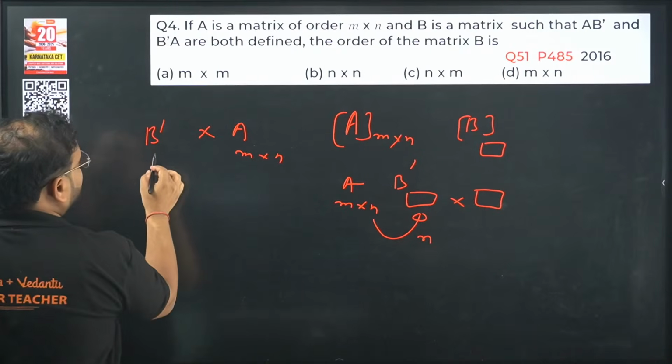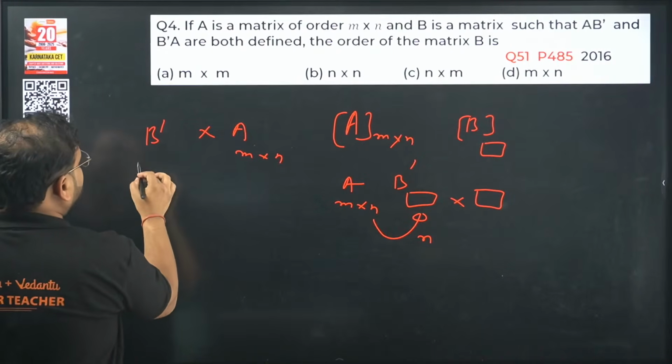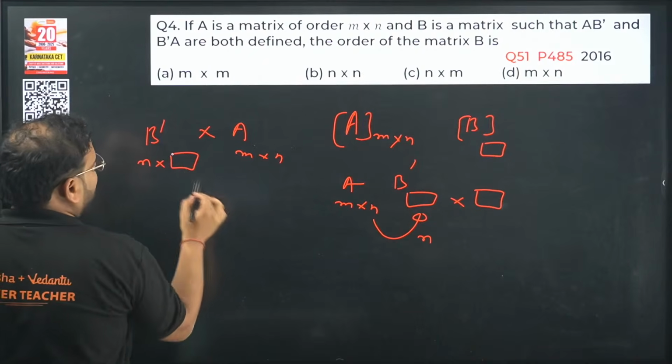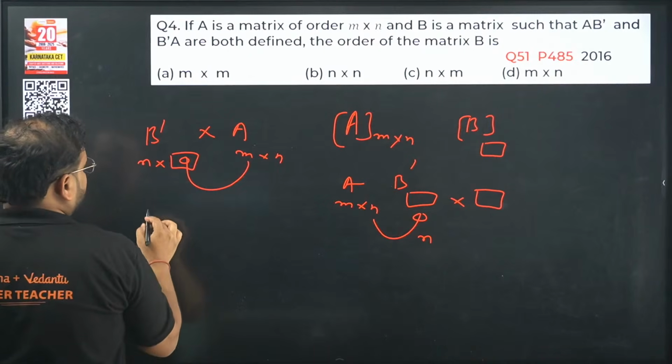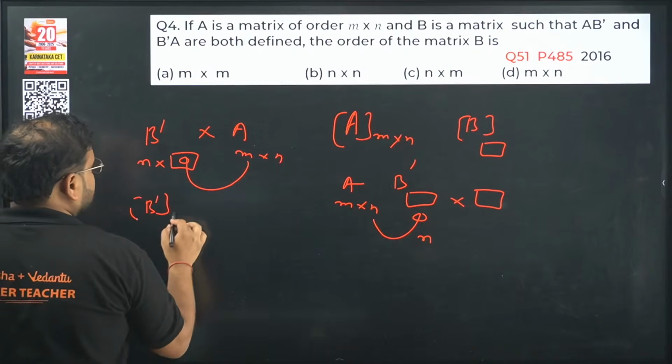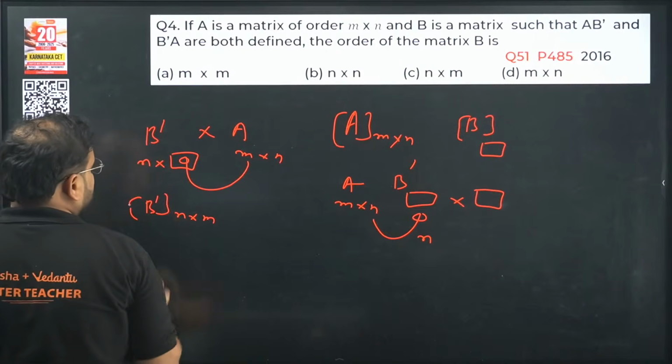So what do we have over here for B dash? We have the first one defined as n, and this is the blank. This has to be m then. So we got the order of B dash as n cross m. This is the order of B dash.